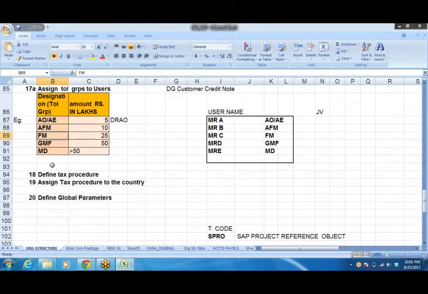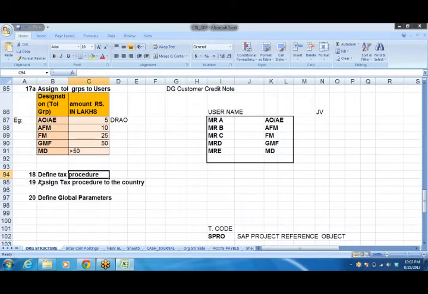Then coming to define tax procedure. Define tax procedure and assign tax procedure are linked to each other. In SAP, the system is so transparent that whatever entry you are posting, whether sales tax, income tax, etc. is applicable, the system will look into it. So at this juncture, we are not going to define any sales tax, income tax or tax rates. Those things will be created when we go to accounts receivable and accounts payable. But at this juncture, we are going to create one small tax procedure, and with that procedure, we'll go ahead.